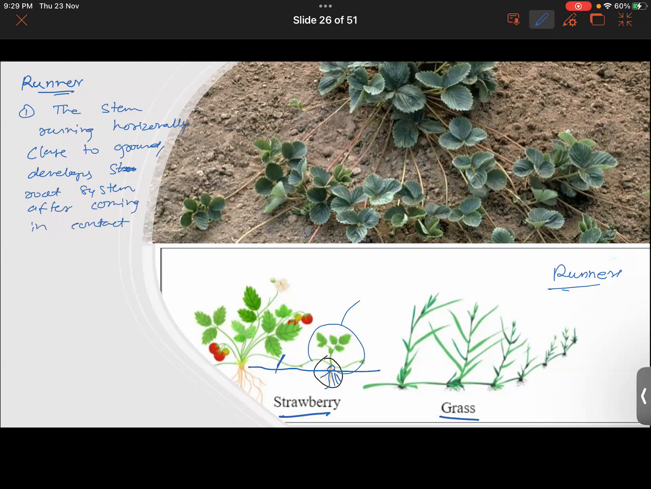Can you guys quote some other examples, other than strawberry? You have several examples of runner plants. Like watermelon, doesn't count, right? I don't think watermelons are runners. Grapes? Grapes are climbers, that's another classification. But if you were to